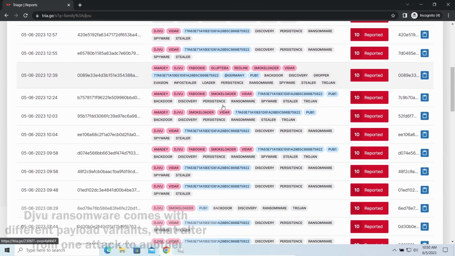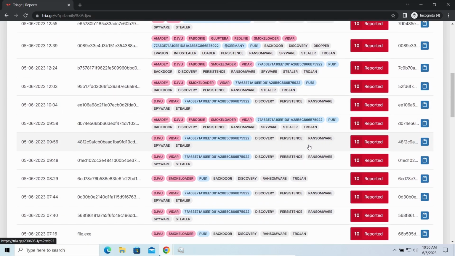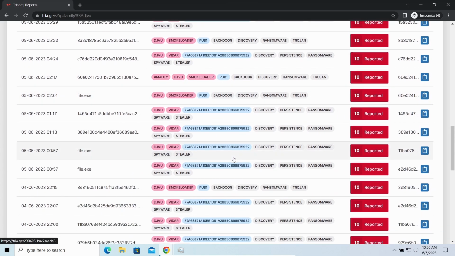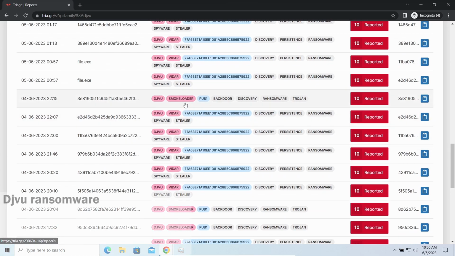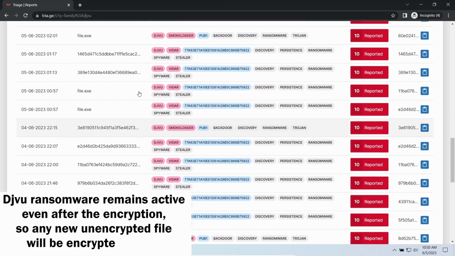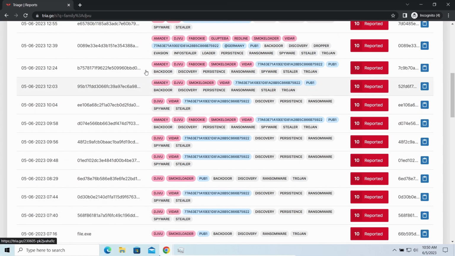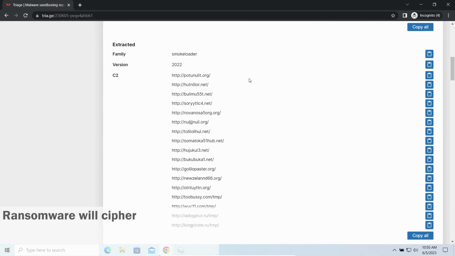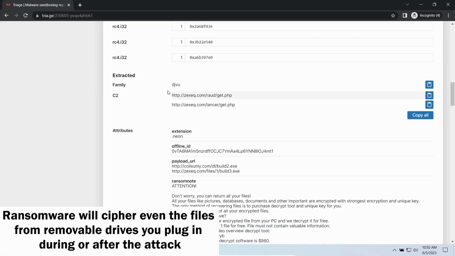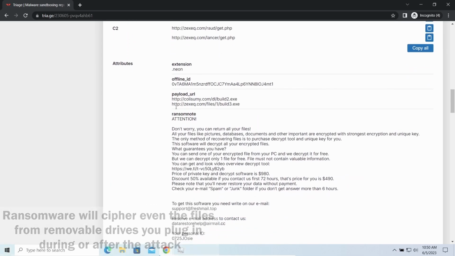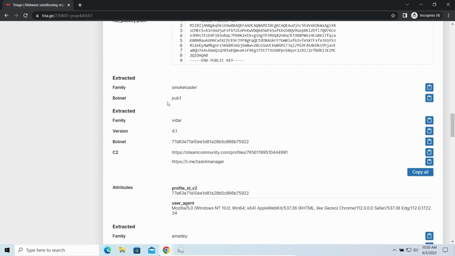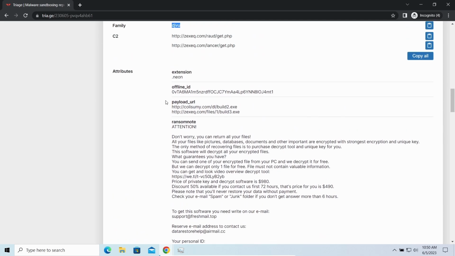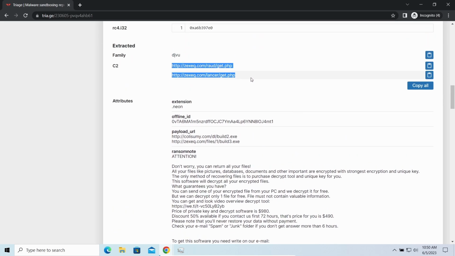To have a better understanding of what you are dealing with, let me tell you some details regarding this ransomware. The main danger of this attack chain is, of course, the ransomware. It is capable of ciphering your files, making them inaccessible. Moreover, it stays active even after finishing the encryption and scans your system for unciphered files. So, if you download something or bring a file in any other way, ransomware will notice it and encrypt the file as well.